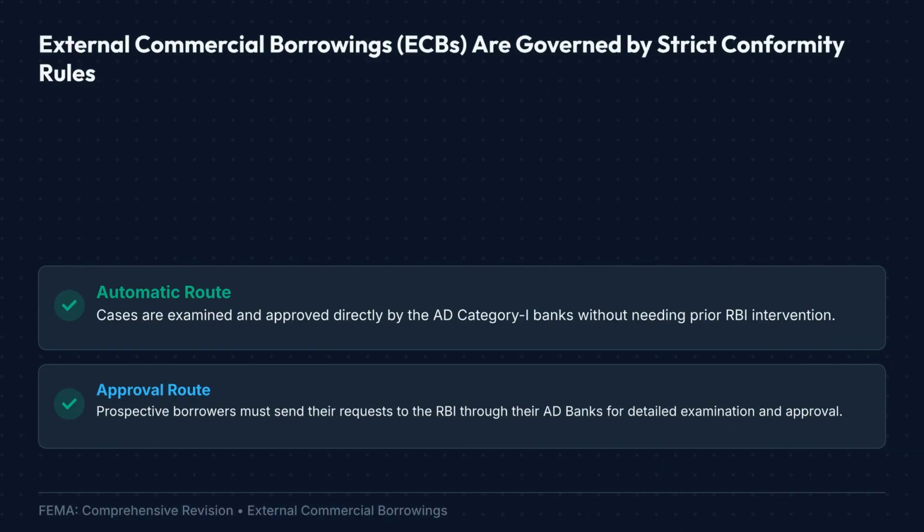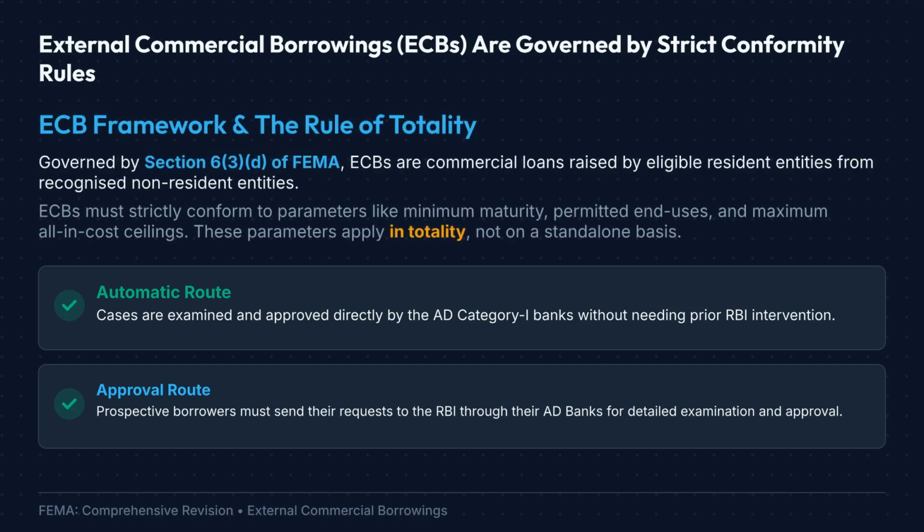External commercial borrowings, commonly known as ECBs, are commercial loans raised by eligible resident entities from recognized non-resident lenders. Governed under FEMA, ECBs are subject to a comprehensive regulatory framework. A crucial principle is the rule of totality, meaning compliance is required with all prescribed conditions, such as minimum maturity, permitted end uses, and all-in cost ceilings. Compliance with one condition alone is not sufficient. ECBs may be raised through two routes. Under the automatic route, proposals are examined and approved by authorized dealer Category 1 banks. Under the approval route, borrowers must submit applications through their AD banks for examination and approval by the RBI.